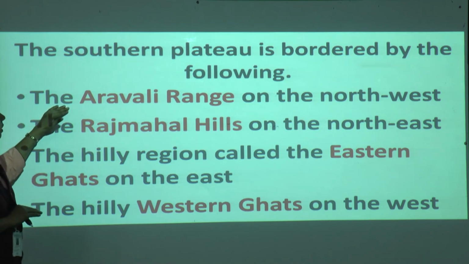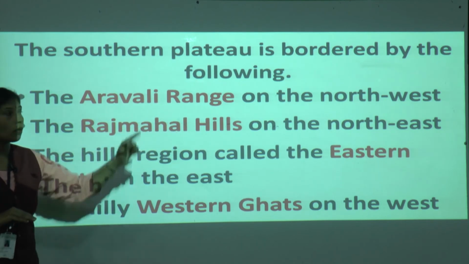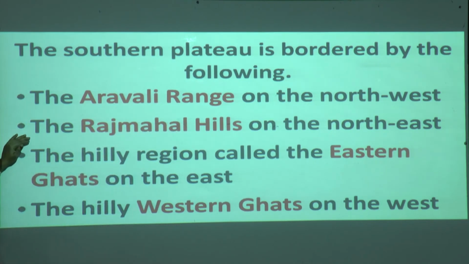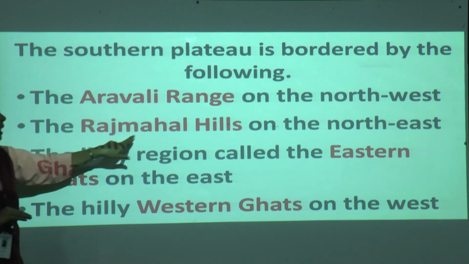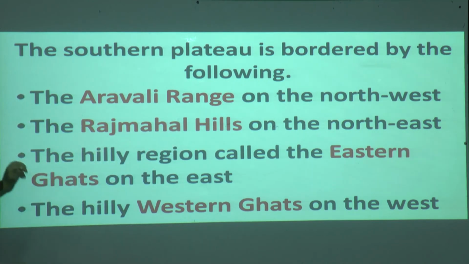Okay, the Aravalli range on the northwest side. The second one is the Raj Mahal hills on the northeast side. The teacher is telling Raj Mahal and Aravalli; I am going to explain them to you and locate where they are.